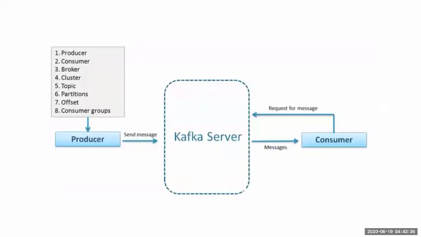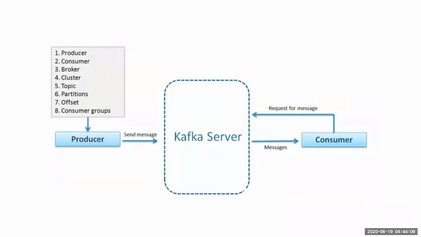To continue, if I again take the example of the text file, the producer will send messages to the Kafka server, and the consumer will continuously request the Kafka server to get the messages.